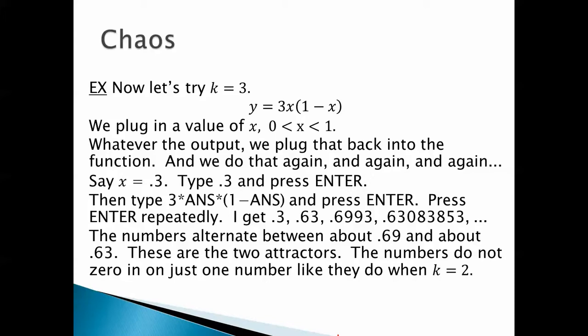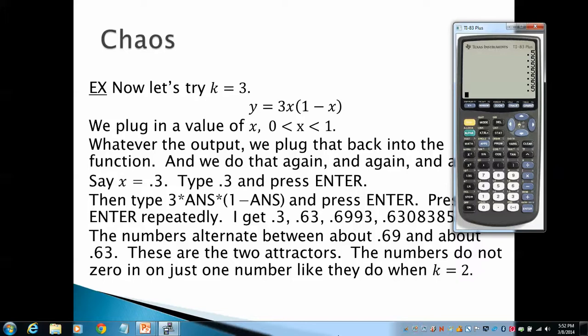Now let's try k equals 3. We plug in a value of x, and whatever that output, we plug it back into the function. So instead of starting with 2x times 1 minus x, let's begin with 3x times 1 minus x. Again, we begin with 0.3, enter that, and now let's type in 3 times answer times 1 minus answer.